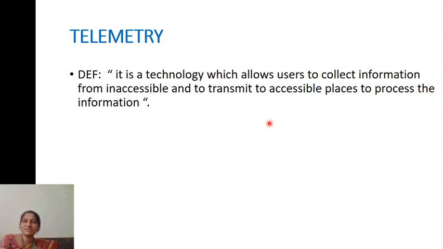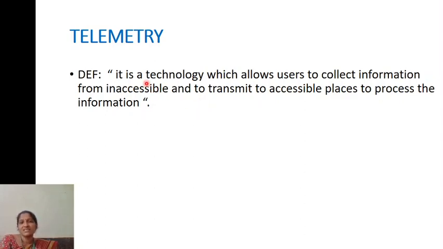Under the telemetry system, what is the meaning of telemetry? Telemetry means you need to transmit the data from an inaccessible location. That means there will be some remote locations where we cannot go and collect the data. So for that purpose, we transfer the data from that remote location to the location where we are, so that the data is transferred without losing any data from the remote location to our location. It is nothing but telemetry. This is transferred using a telemetry channel, that is, through some specific medium. So that is called the telemetry system.